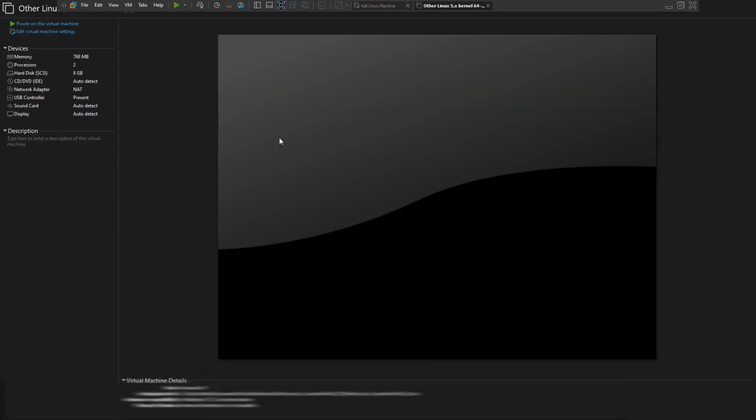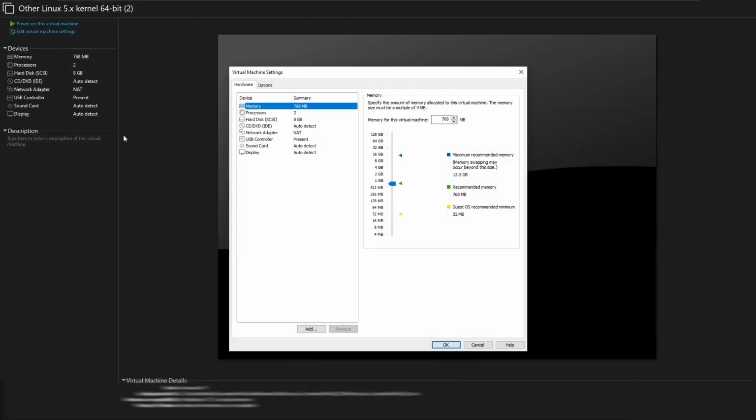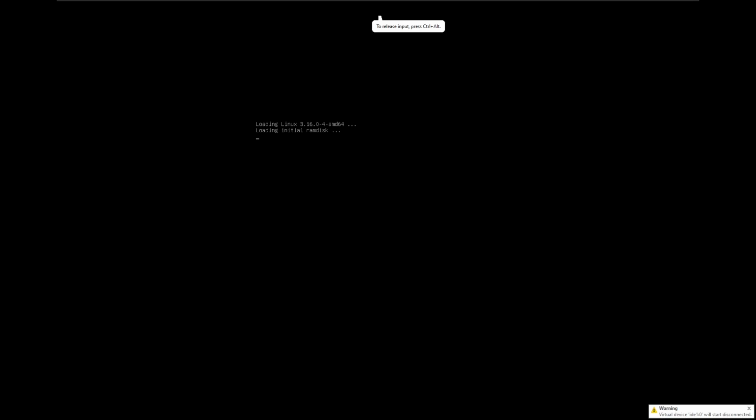So I'm going to go back. I'm going to go to edit virtual machine settings, go to the hard disk, go to browse. Now you want to specify where your vmdk is. I'm just going to specify this one. Go to finish. I'm going to keep the existing format. Go to OK. Now we can start up this virtual machine. Okay, we'll just put that for yes. And right now I just want to see how this is going to run.